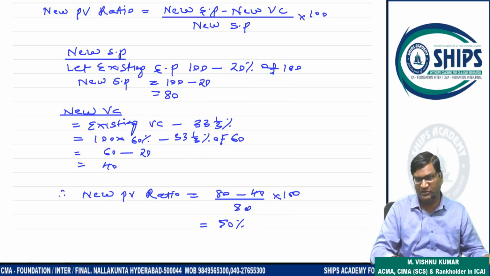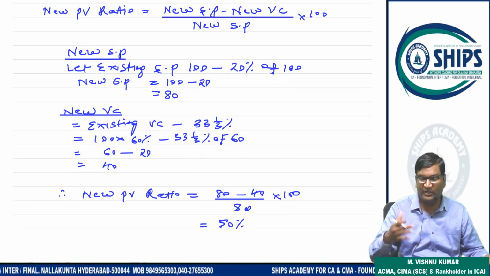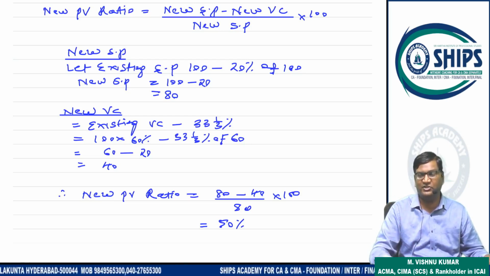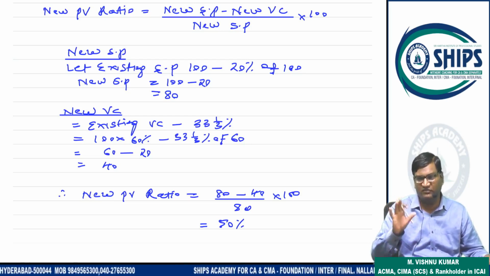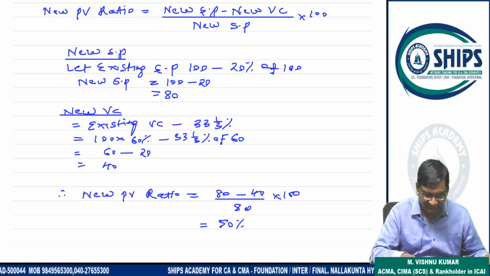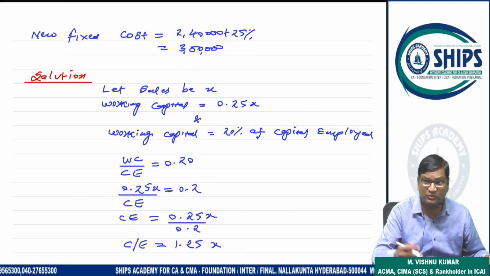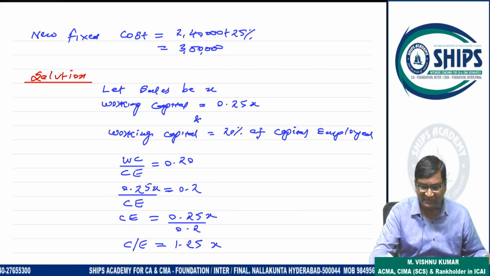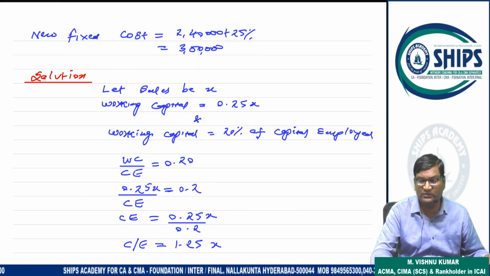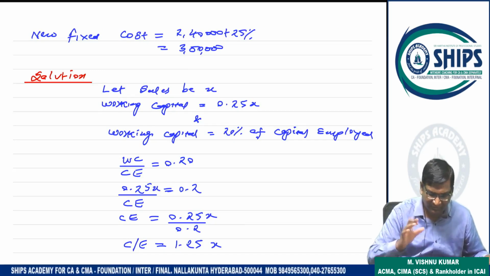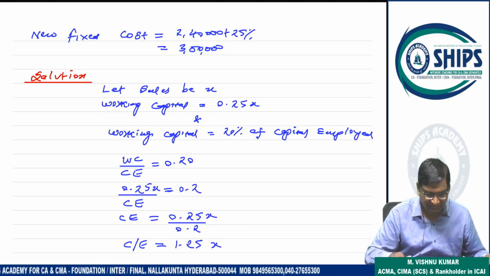I hope this calculation is understood. So previously, before making the changes, your PV ratio was 40%. Now after making the changes, your PV ratio is 50%. That's it. Now the new fixed cost, because fixed cost is also changing, is a 25% increase. Previously 2,40,000. Now with a 25% increase on this 2,40,000, it is 3 lakh rupees.